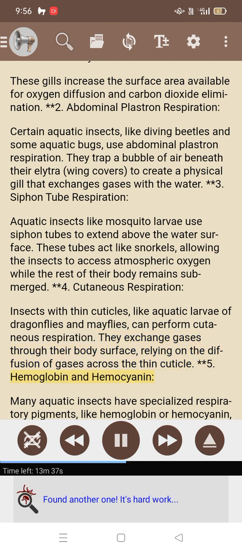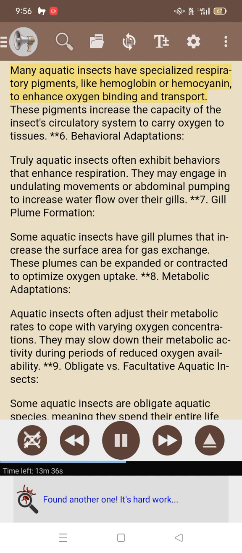5. Hemoglobin and hemocyanin. Many aquatic insects have specialized respiratory pigments, like hemoglobin or hemocyanin, to enhance oxygen binding and transport. These pigments increase the capacity of the insect's circulatory system to carry oxygen to tissues.